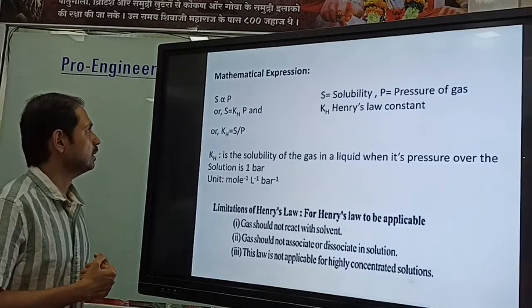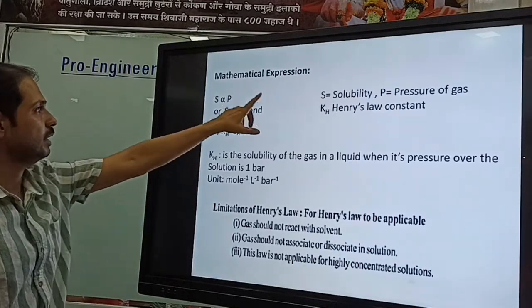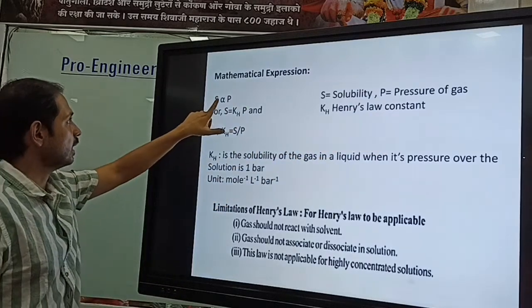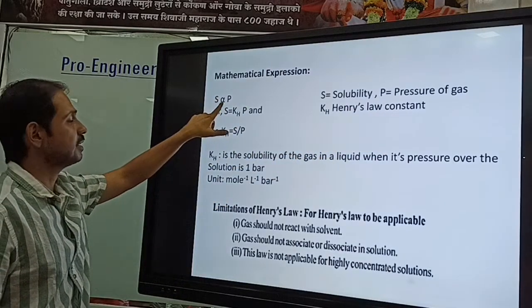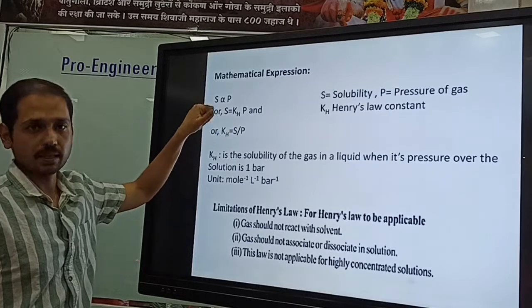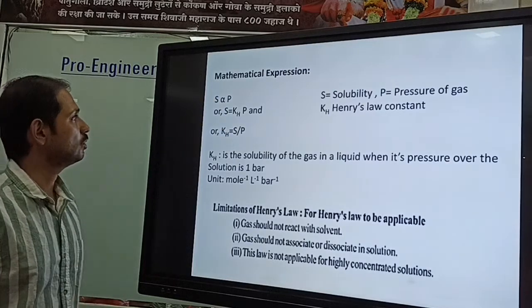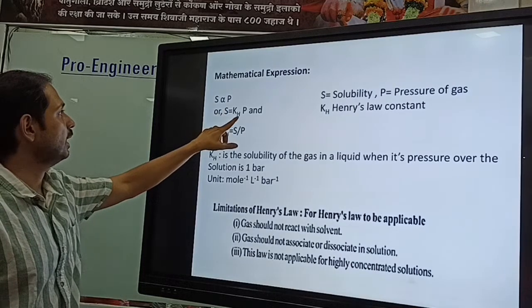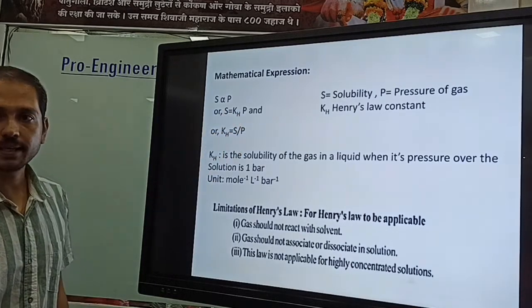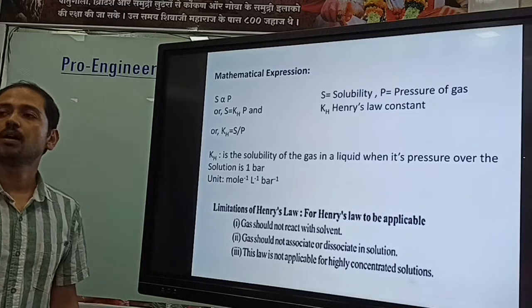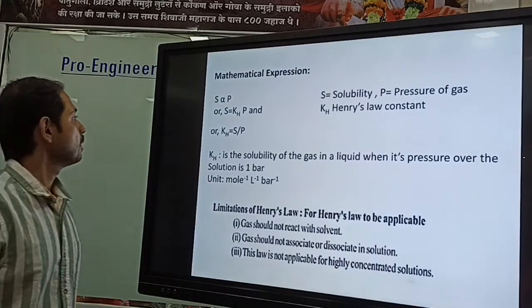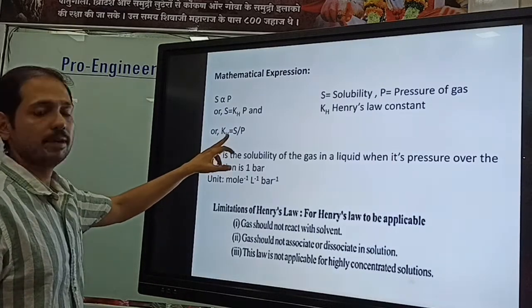So, mathematical expression. If S is the solubility and P is the pressure of the gas, according to Henry's law, S is directly proportional to the pressure, or we can write S = KH × P. What is KH? KH is the proportionality constant, or Henry's gas constant. Or KH = S/P we can write.